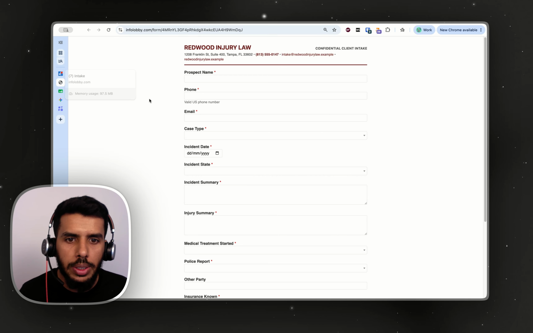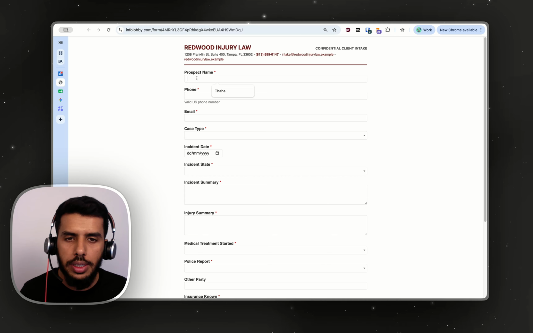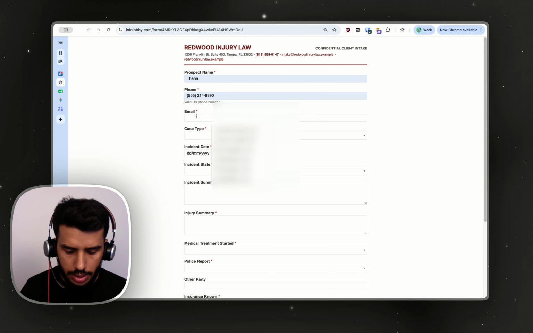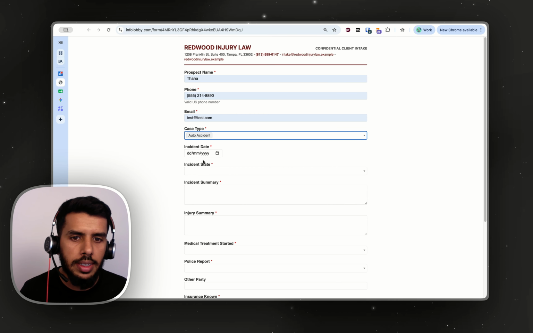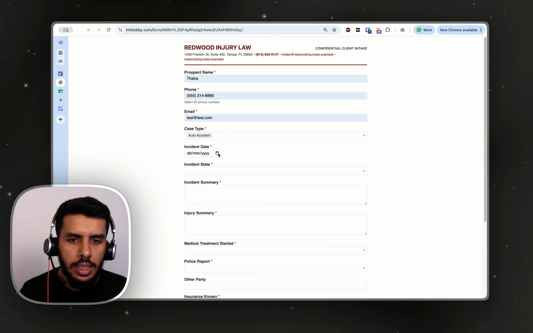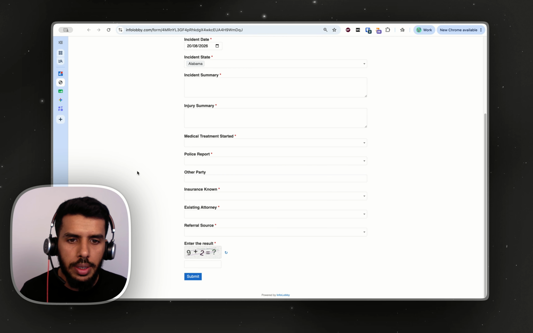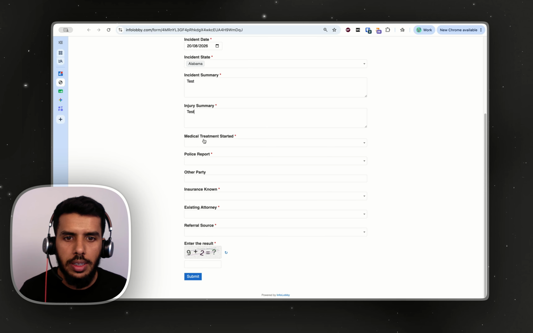So we are done with creating an intake form. Let's try to submit something. So here's a prospect name and we need a valid US phone number. I'm going to test. We need a case type and then let's say it's auto accident, and let's say incident date. Incident state is Alabama. I'm going to just add some test data in here.